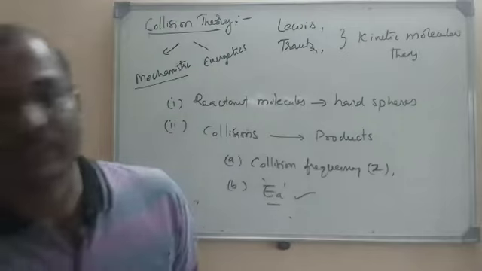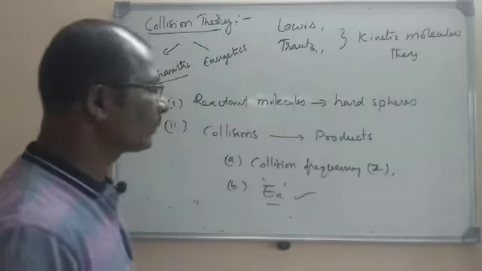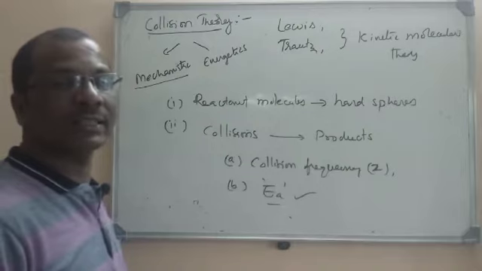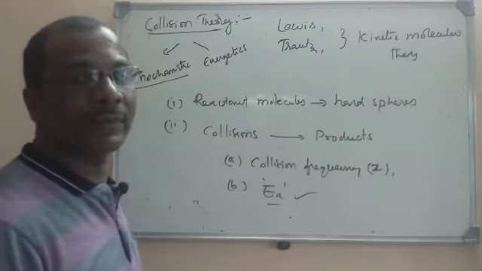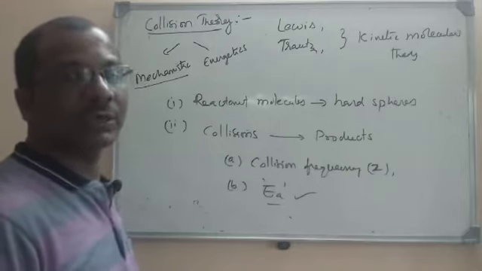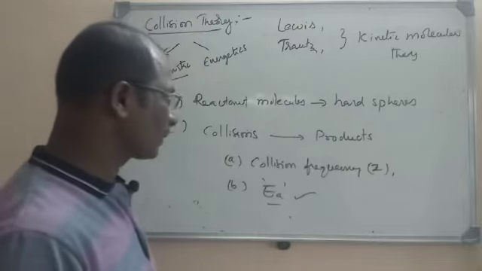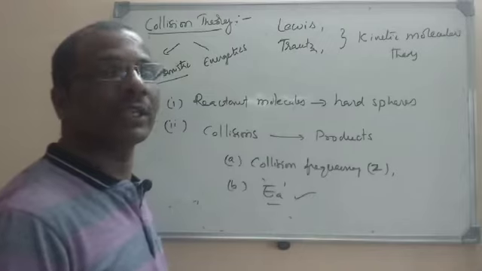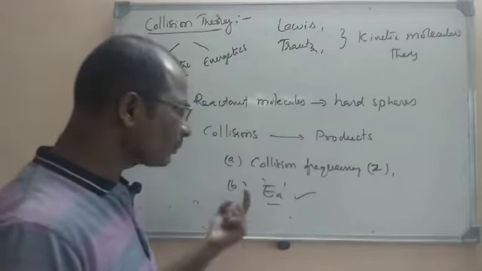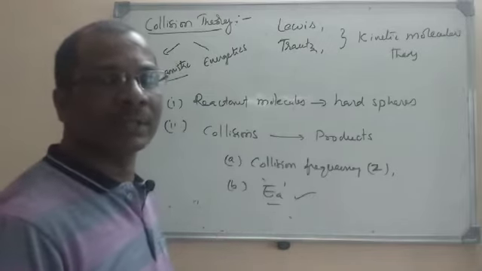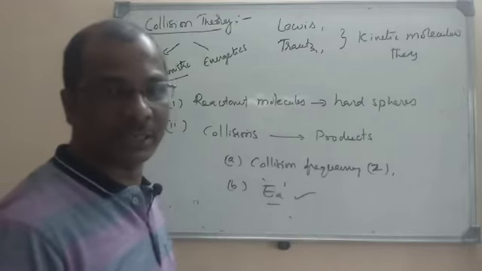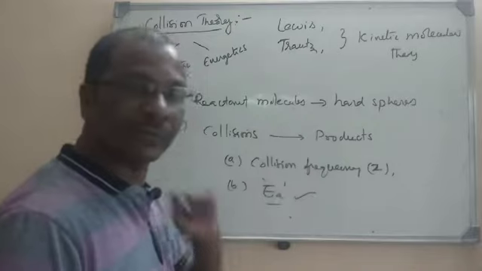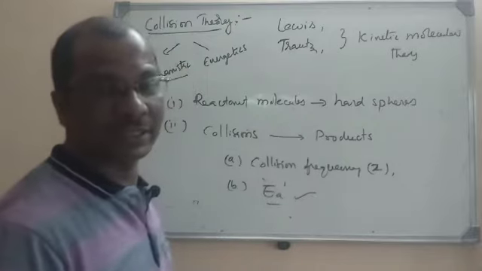So, the first thing is the reactant molecules are assumed to be hard spheres. The second thing is there are collisions among the reactant molecules that lead to the formation of the product. The collisions will cause the transformation of the reactants into the products, and the rate of reaction will depend on the collision frequency and activation energy.